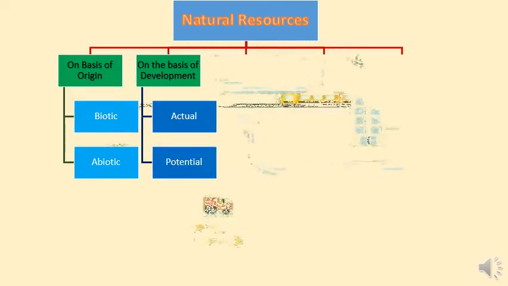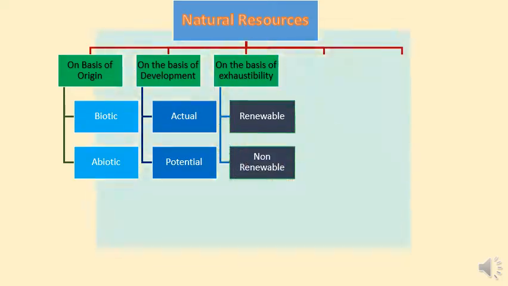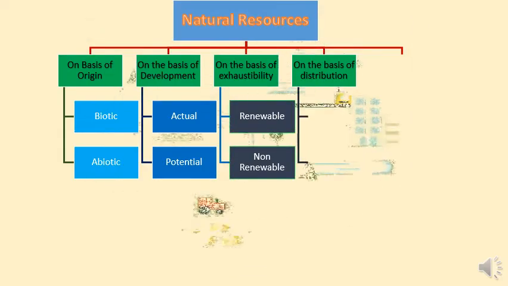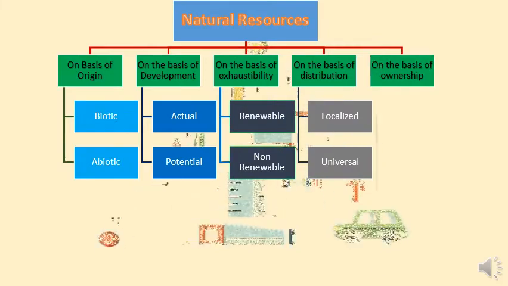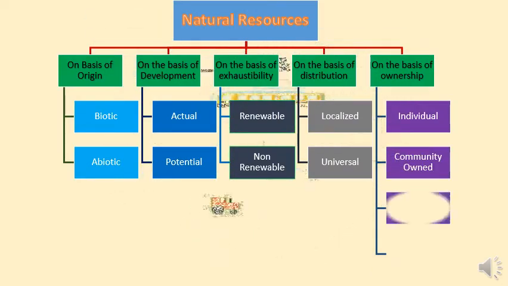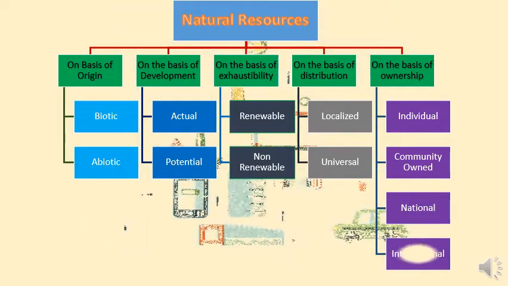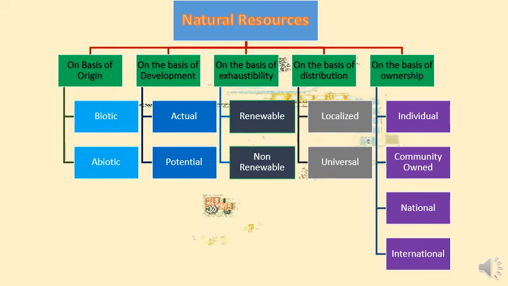On the basis of exhaustibility we have renewable and non-renewable. On the basis of distribution we have localized and universal. On the basis of ownership we have individual, community owned, national and international. So all these categories fall under natural resources.